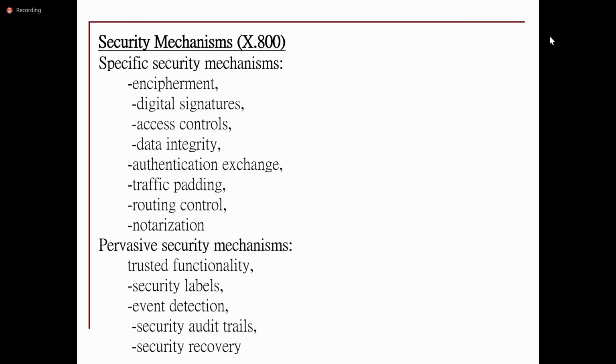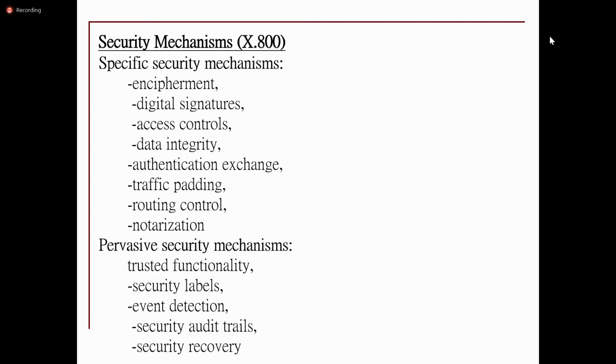So one of the security mechanisms is notarization. While transmitting the data, the sender and receiver will depend on a third party. The third party is not the attacker. It will be some trusted third party, which will be used to transmit the data between the sender and receiver, so that the data will not be disclosed to the attacker. That type of mechanism will also be used.